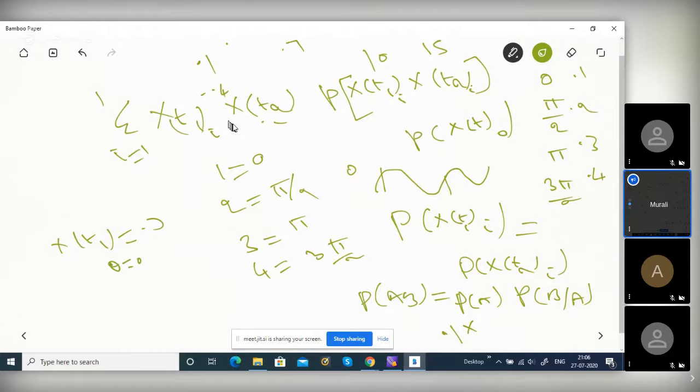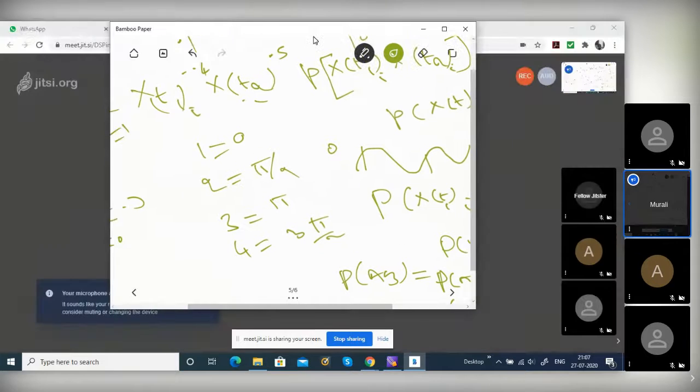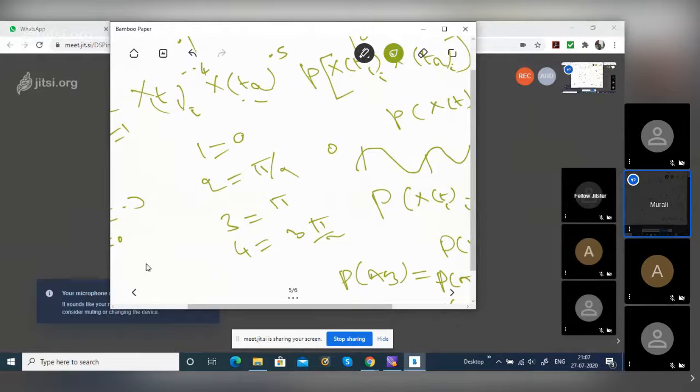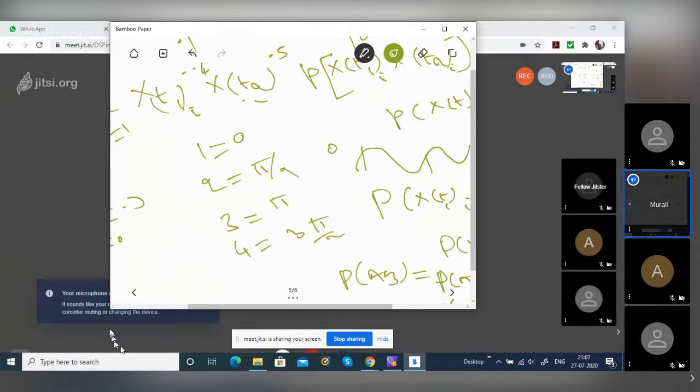But if you give this, I can tell that. If I give minus 0.4, this could be 0.5, I am giving an example. You plug into the formula and get it uniquely. If you tell this, I can tell this. Is it clear or not?